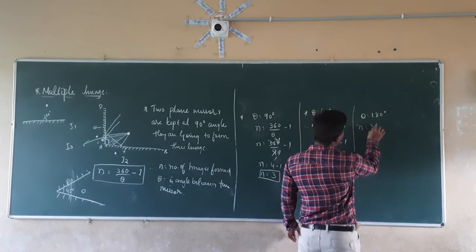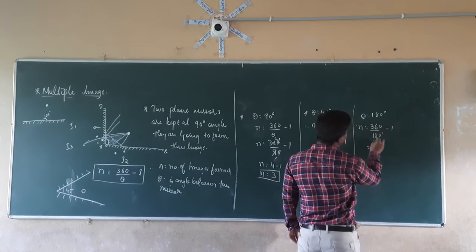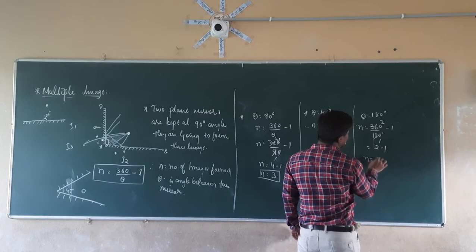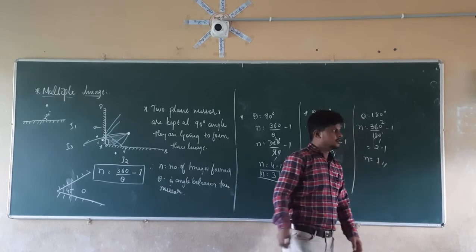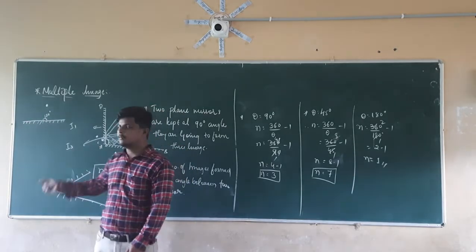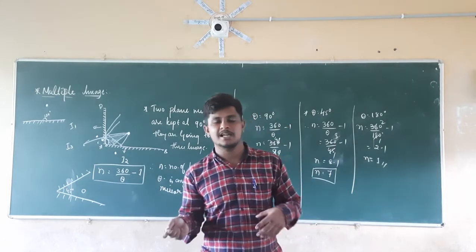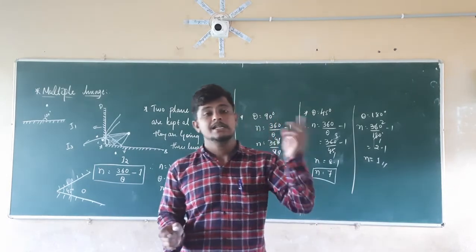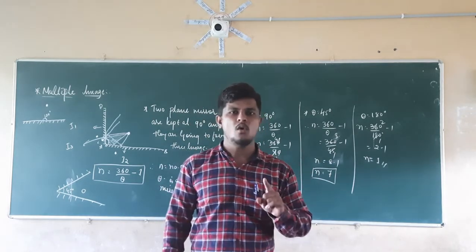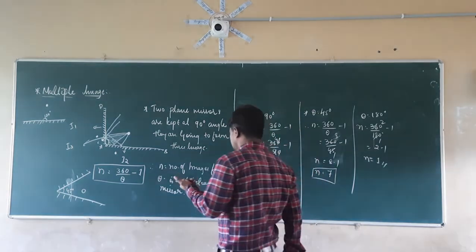Then n is equal to 360 divided by 180 minus 1. 180 ones are 180, 180 twos are 360, so 2 minus 1. Therefore n is equal to 1 image. So when two mirrors are kept at an angle of 180 degrees, that is, the mirrors are kept in a straight line direction, the number of images formed is equal to 1 image.